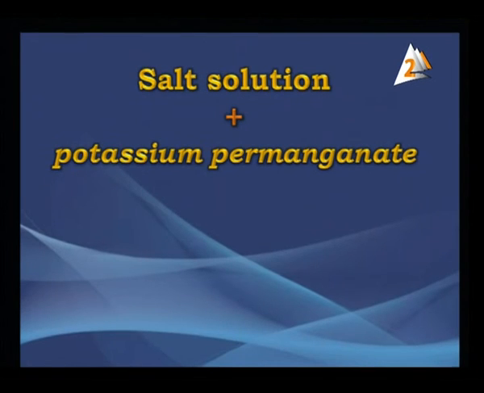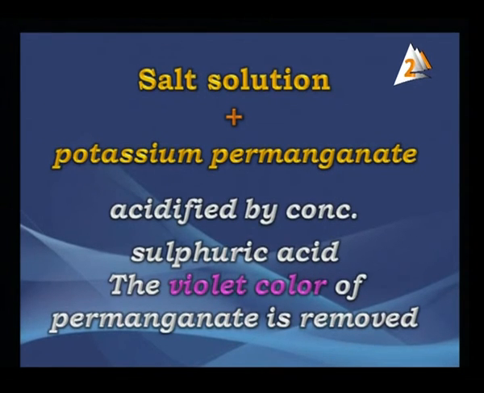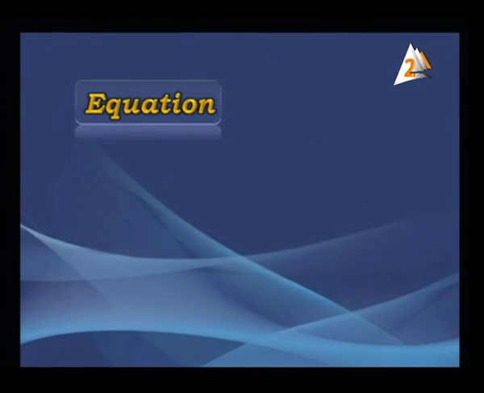After that, you must move directly to salt solution plus potassium permanganate acidified by concentrated sulfuric acid. The violet color produced from this reaction, the violet color of permanganate, is removed. So the permanganate has a violet color. In this reaction of salt solution and potassium permanganate in acidic medium, the color of permanganate is removed. Why? This is back to the presence of this equation.